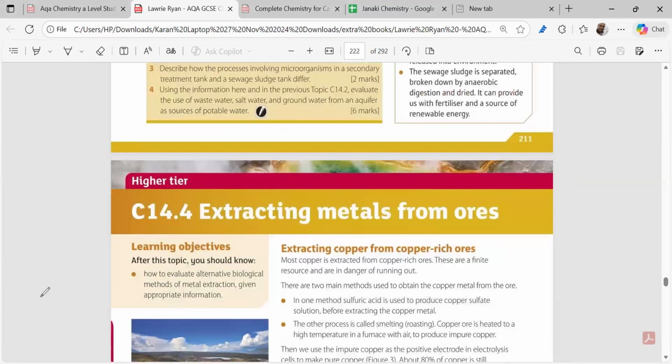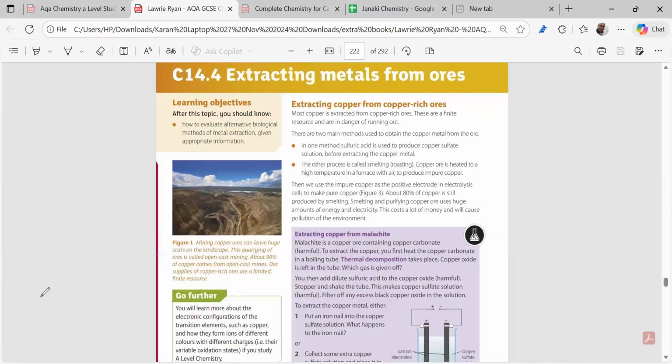Now I'm coming to the next part: extracting metals from ores. This is a very important chapter we have to know. When we talk about ores, we learned earlier that ores can be of two types. Can anybody message me what the two kinds of ores are? I'm opening the paintbrush. Everybody try to message me. What are the two kinds of ores we know?